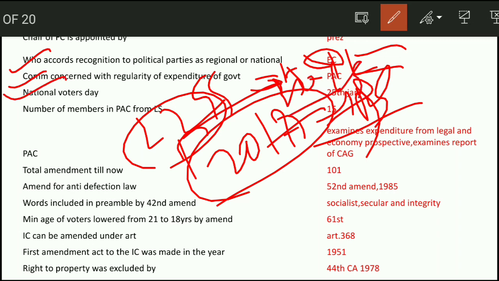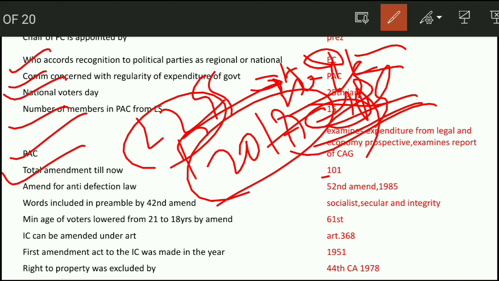Next question, National Voters Day. National Voters Day is 25th January. Number of members in PAC from Lok Sabha, it is 15. PAC examines expenditure from legal and economy perspective, and examines the report of CAG. This is the function of PAC.